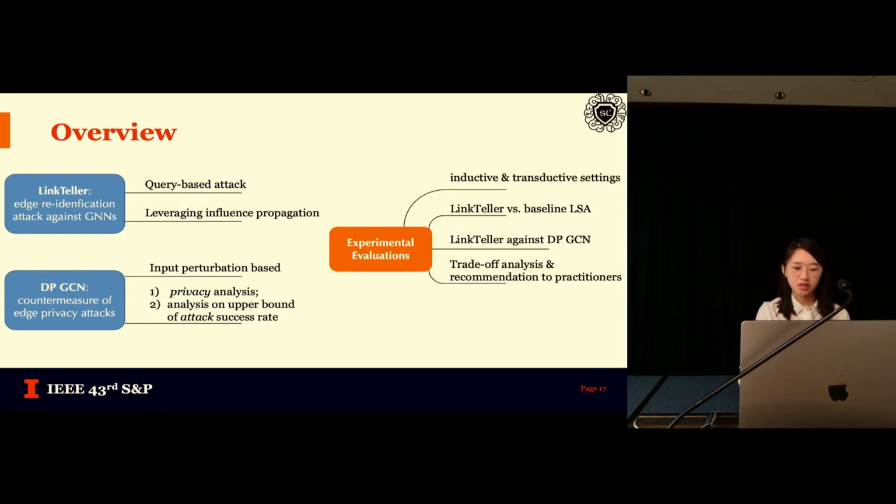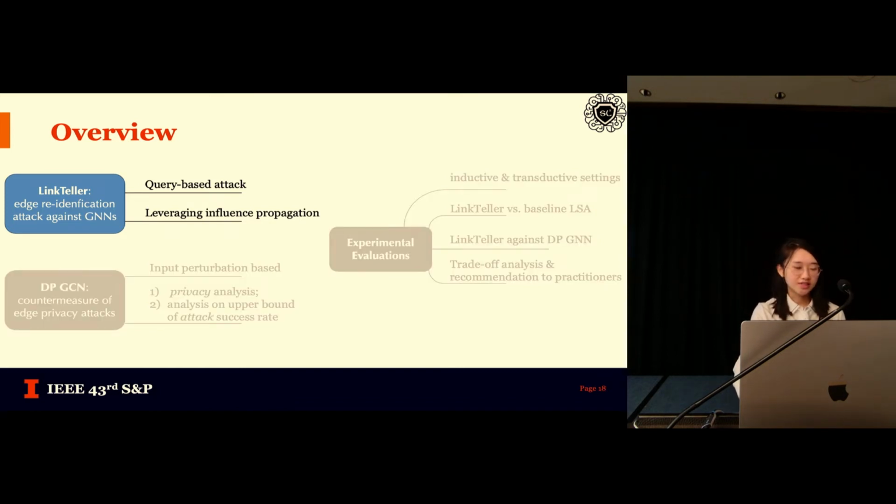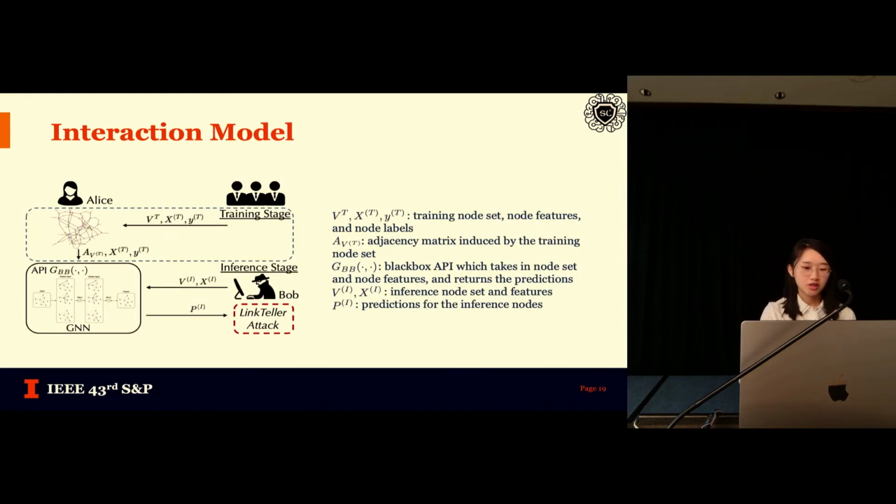Last but not least, we conduct extensive experiments to evaluate our proposed methods. Let's start with the LinkTeller part. Here is the formal interaction model we consider. Alice receives the node information and then trains the model using both nodes and edges. The released API is open to query. After Bob queries the API on the set of interested nodes and obtains the corresponding predictions, he launches the LinkTeller attack, which reveals the edges in the graph.